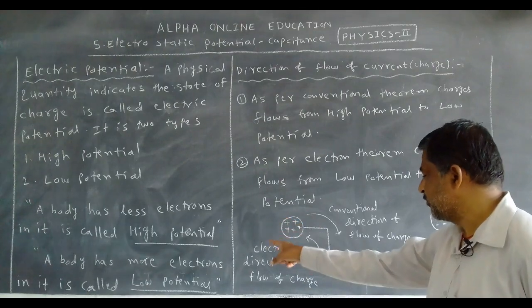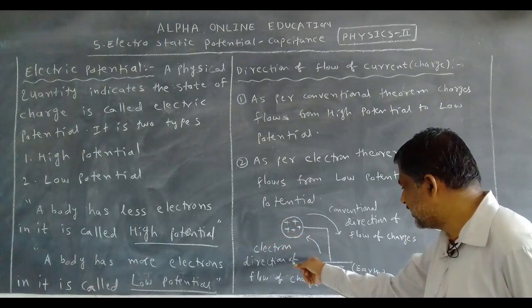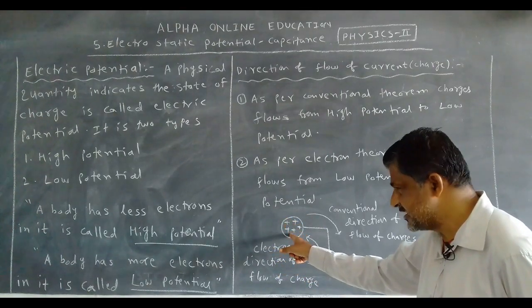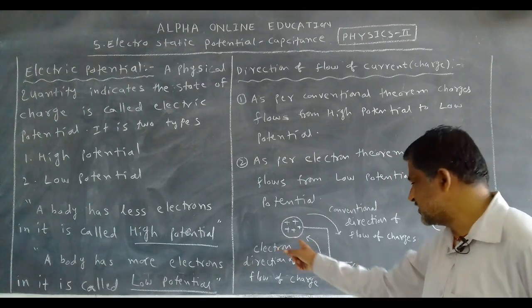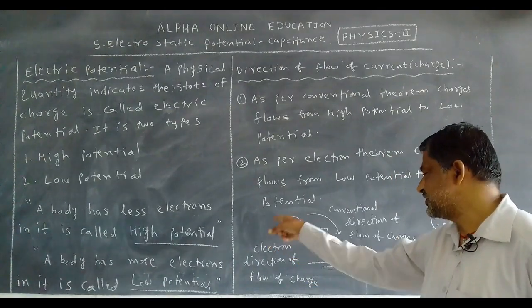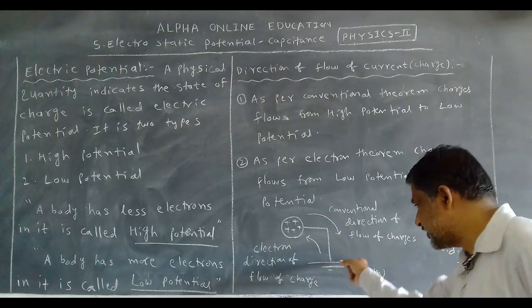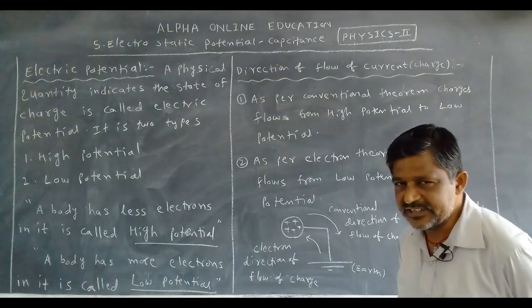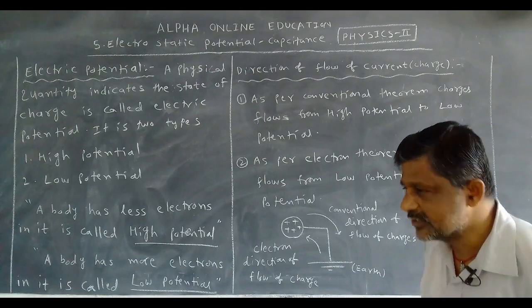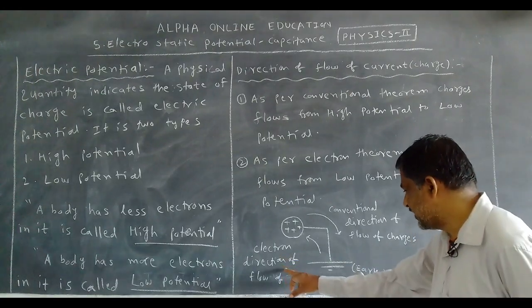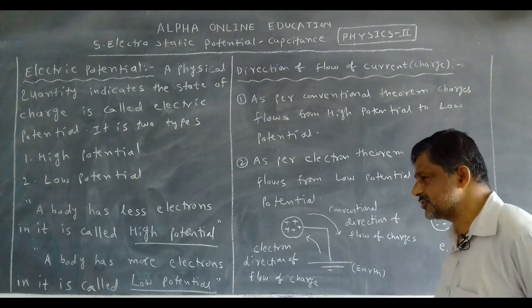Opposite, as per the electron theorem. Here which number is less? The electrons number is less. That's why the electrons move in this direction. The positive charges move in this direction, which is the conventional theorem. Electrons move in this direction, which is the electron theorem. That's why it is the electron direction of flow of charge.